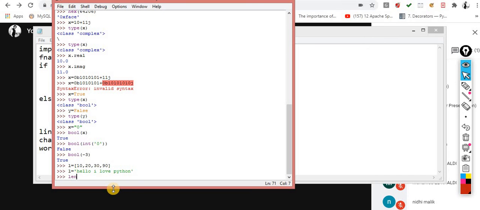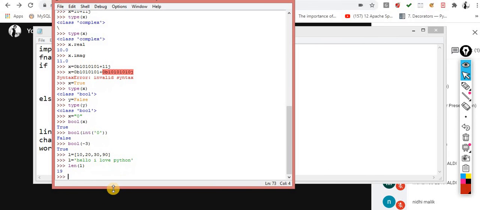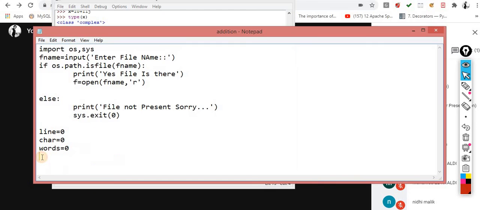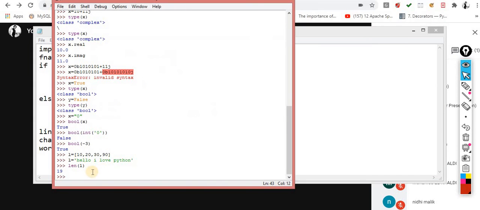So simply you have to print len of L. That's it, it will give you the length. The number of characters means the length of the entire data. So characters 1, 2, 3, 4, 5, 6, 7, 8, 9, 10, 11, 12, 13, 14, 15, 16, 17, 18, 19. So 19 characters are there. Our first problem is sorted out with a single line of code.